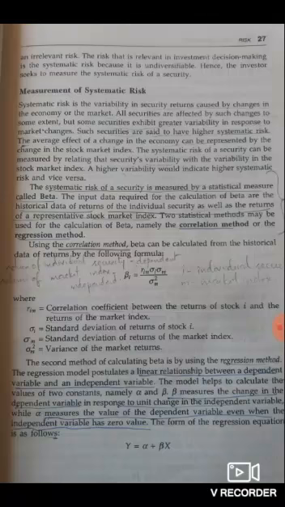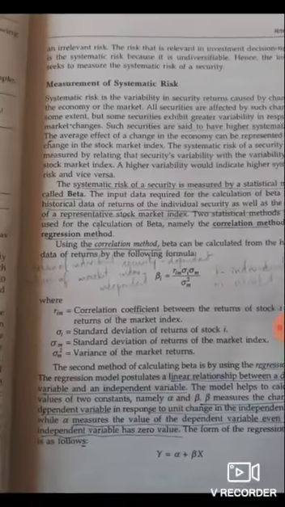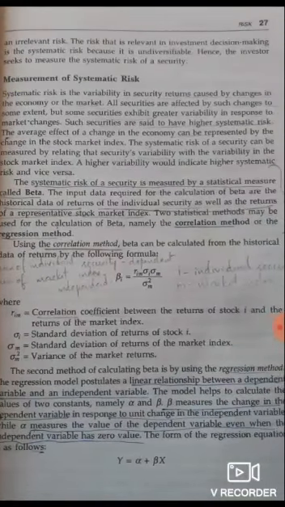Beta is calculated by the formula beta_i = r_im × sigma_i / sigma_m, or equivalently r_im × sigma_i × sigma_m / sigma_m squared. Here r_im is the correlation coefficient between the returns of stock i and the returns of the market index. Sigma_i denotes the standard deviation of stock i, sigma_m denotes the standard deviation of the market index, and sigma_m squared represents the variance of the market returns.